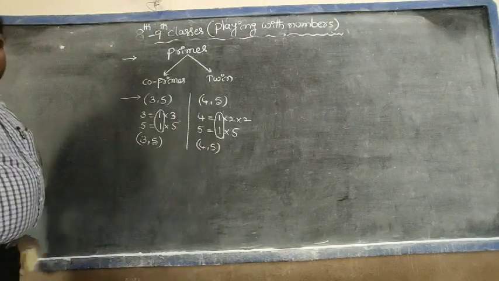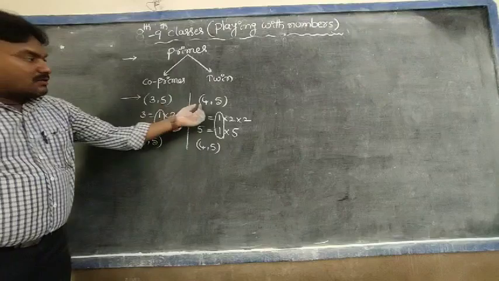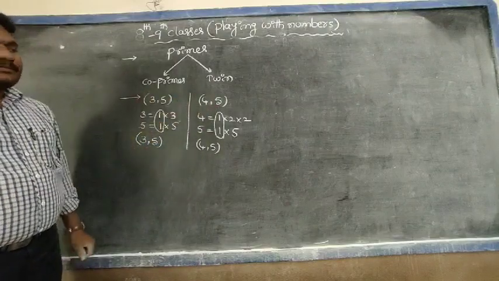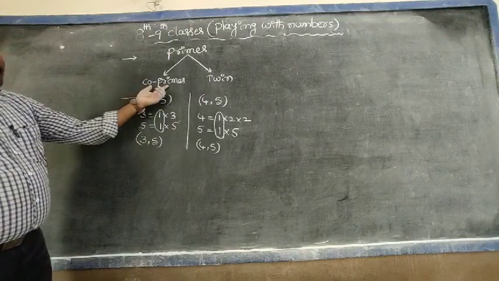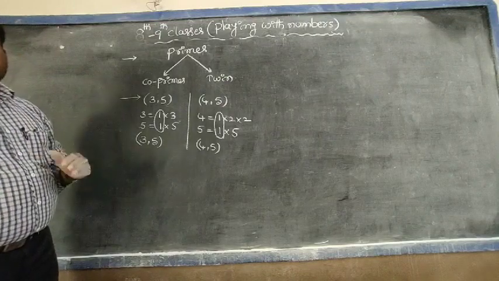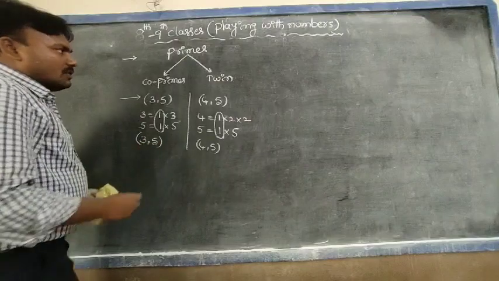Observe both examples. Here, 3, 5 both are prime numbers. But for 4, 5, 5 is a prime number and 4 is not a prime number. That's why, if two numbers are co-primes, it is not necessary that both numbers are prime numbers. Okay, students?